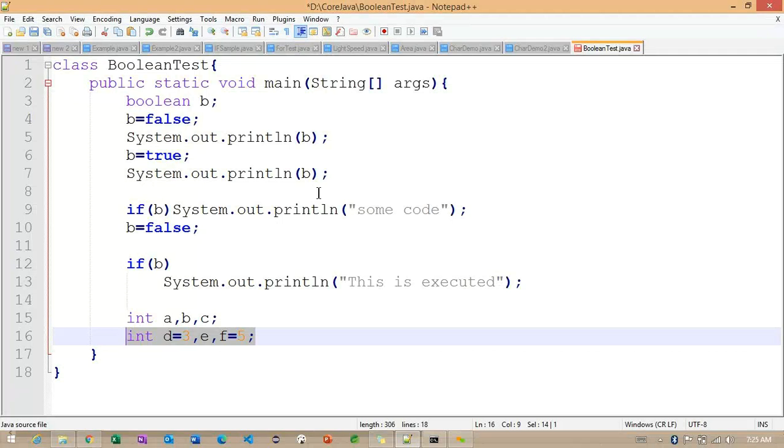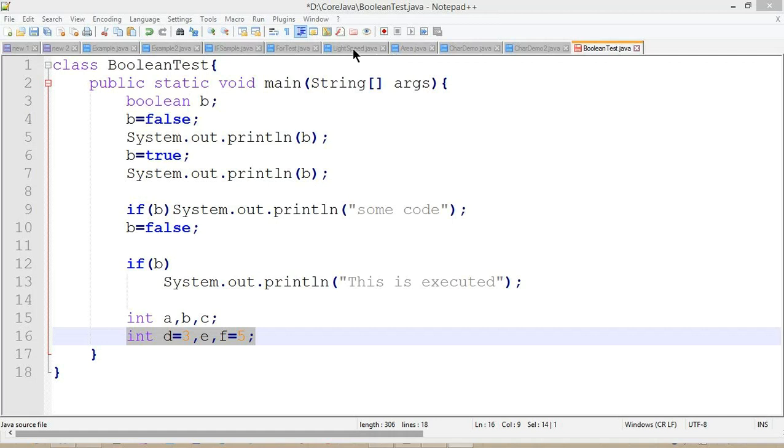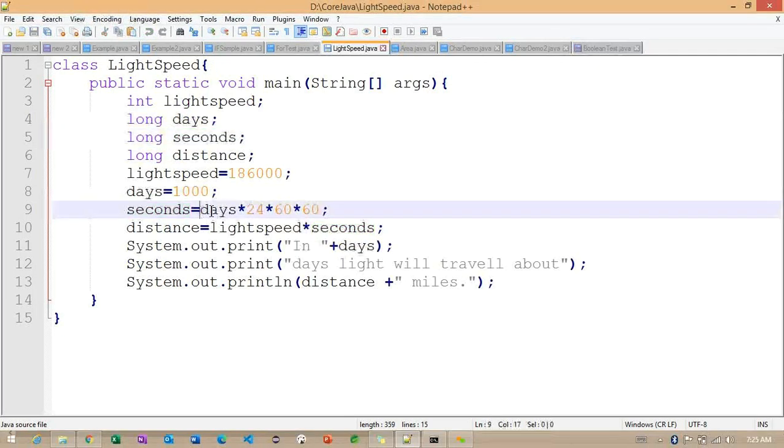The dynamic initialization we understood in the previous example, like when we were discussing the light speed here, this particular expression is going to provide some value. Whatever value we are getting, we are initializing that value into the seconds variable here. Getting the point. So based on this date here, if I change this particular date, the entire expression is going to change, and the output of this particular expression is going to give a different value here. Right.